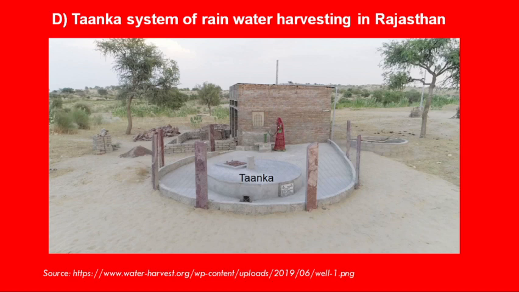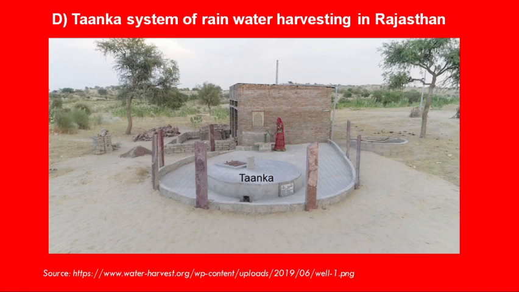A tanka is composed of a covered underground impermeable cistern on the shallow ground for the collection of rainwater. The cistern is generally constructed out of stone or brick masonry or even concrete with cement plaster. The rainwater or the surface runoff from the rooftop or artificially prepared catchments flow in the tank through the filtered inlets in the wall of the pit.